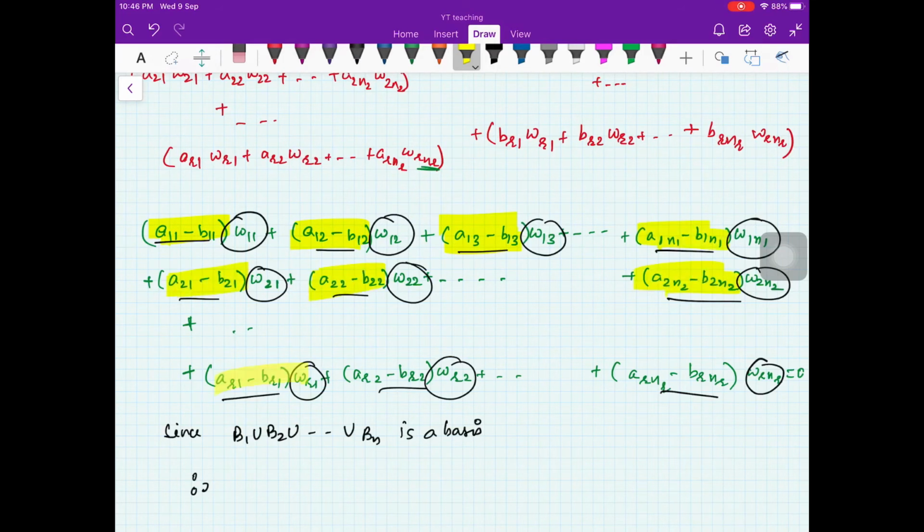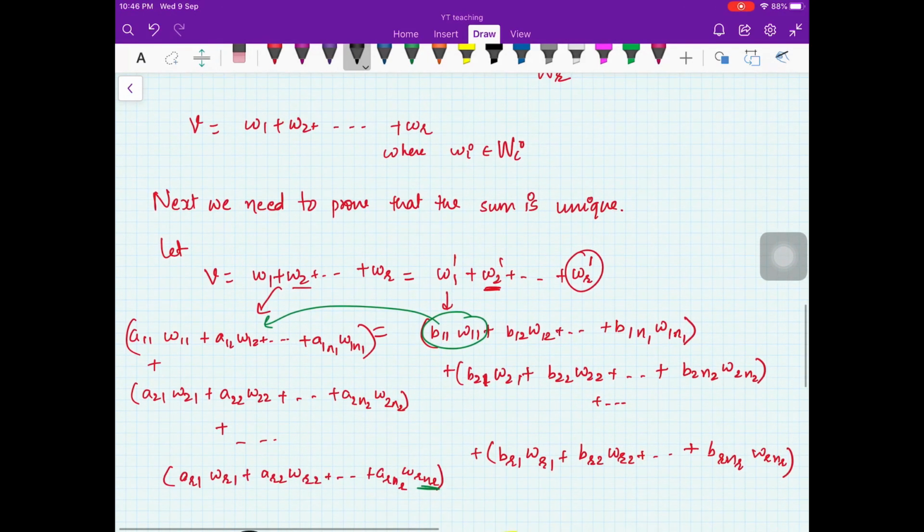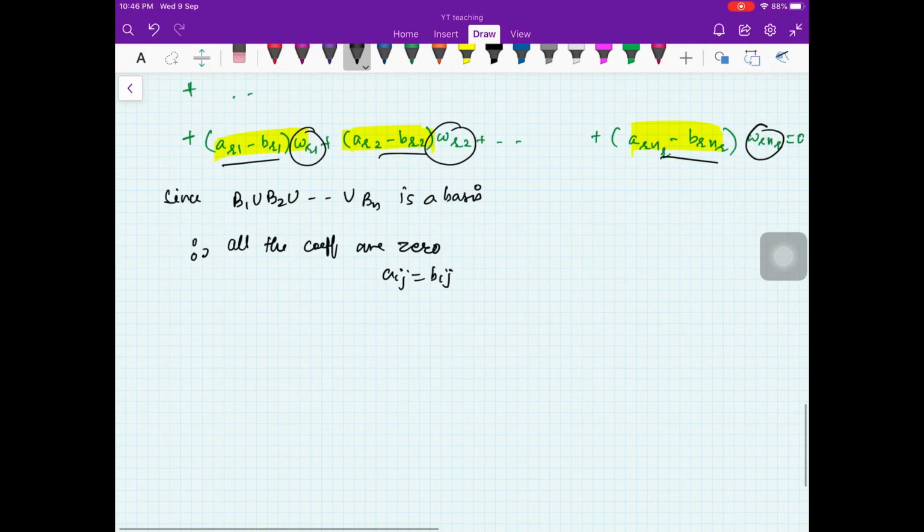This is from the definition of linear independence. So all the coefficients are 0. So you get Aij is equal to Bij. Now if Aij is equal to Bij, it means that Wi is equal to Wi dash. Therefore the representation is unique.